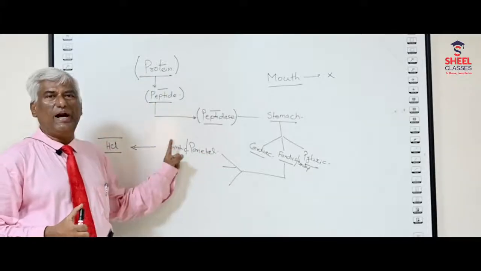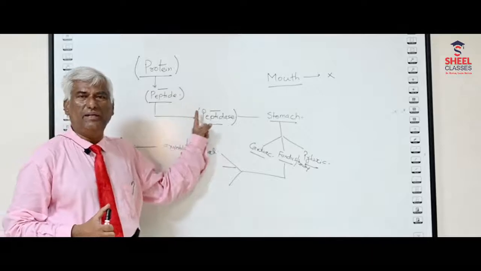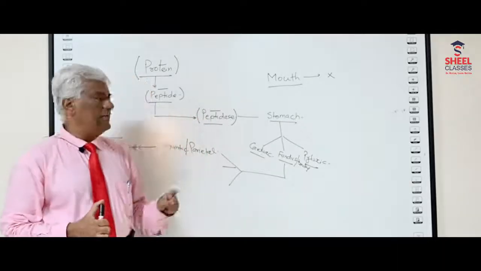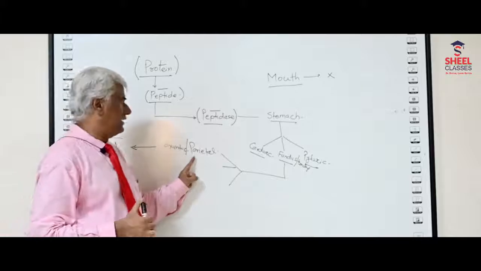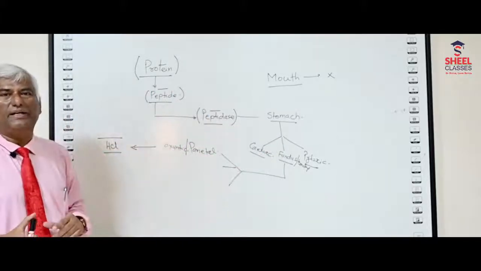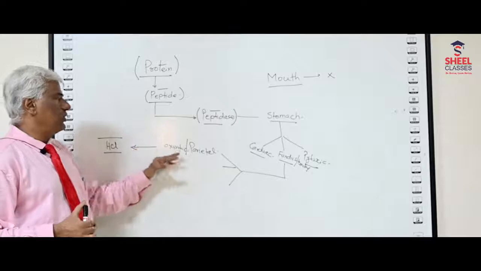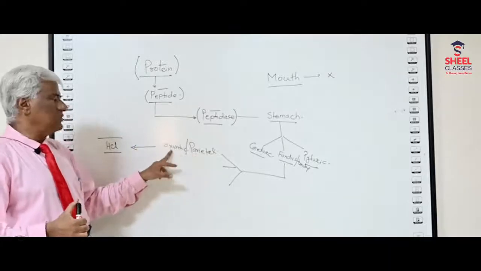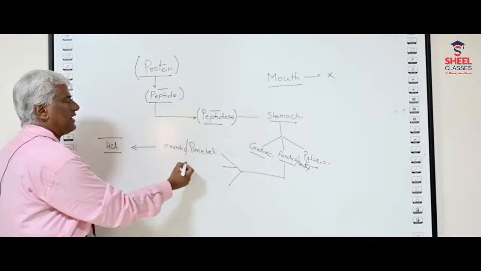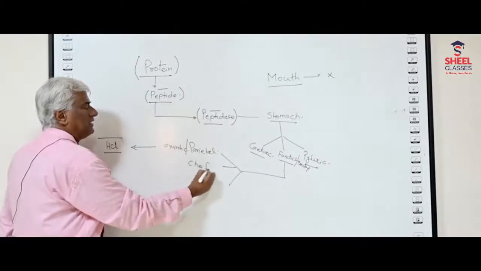If a question is asked about the enzyme, my dear students, you must know the clear concept. Unless you have a clear concept, you are not going to answer clearly. So you have to know the flow chart way by which you can understand the topic very clearly. So parietal, the other name is oxyntic, and they are going to give you what? HCl. The next one is called the chief cell.